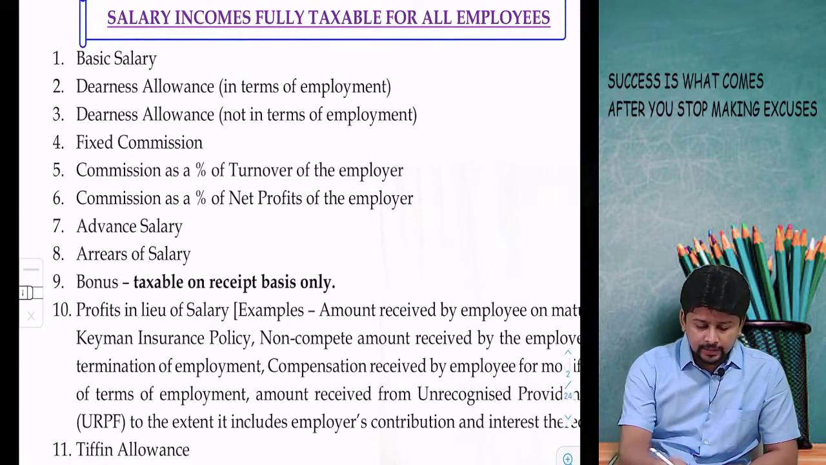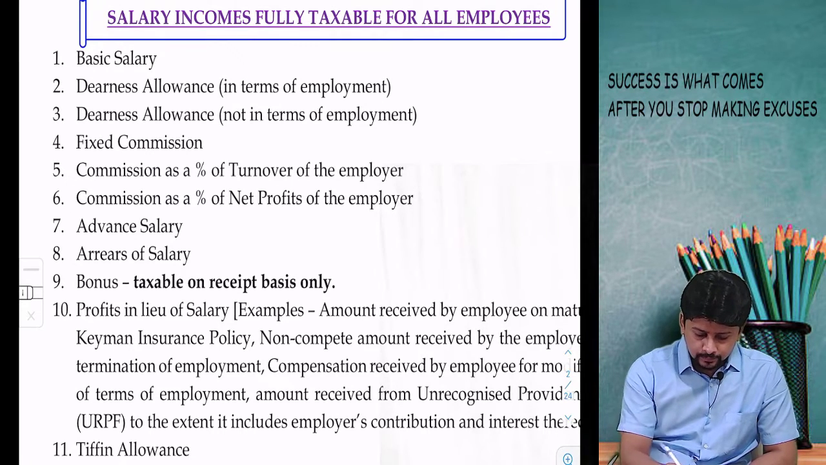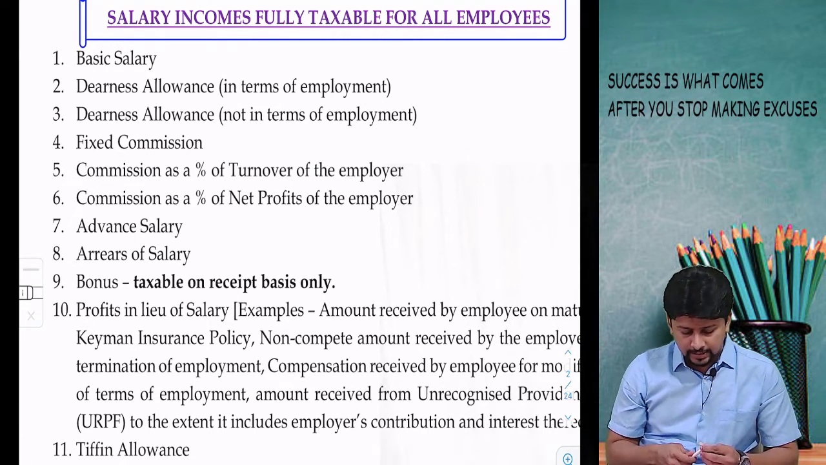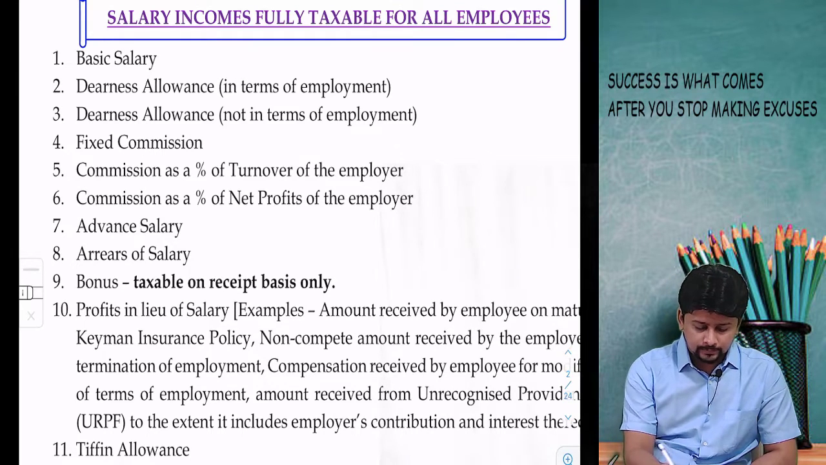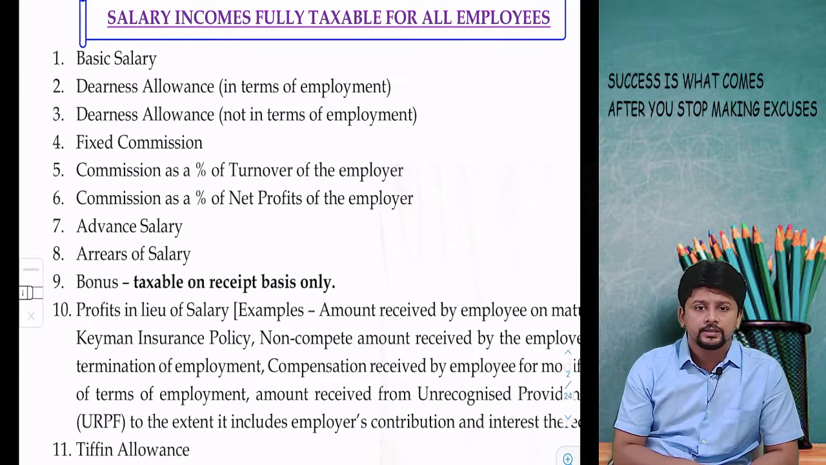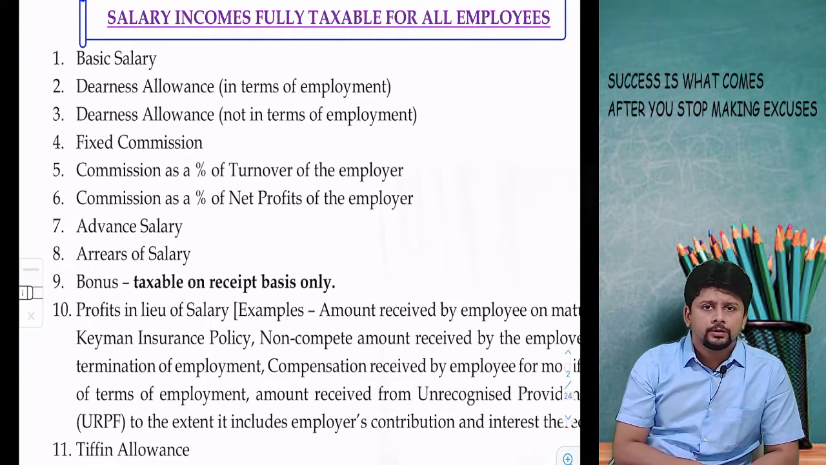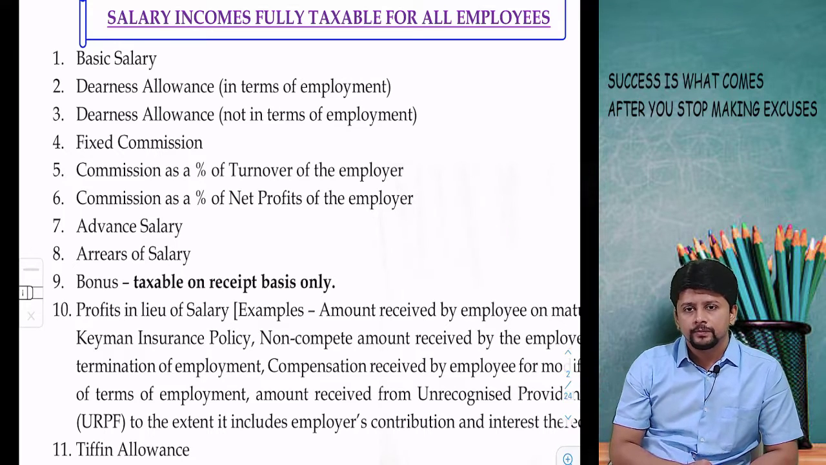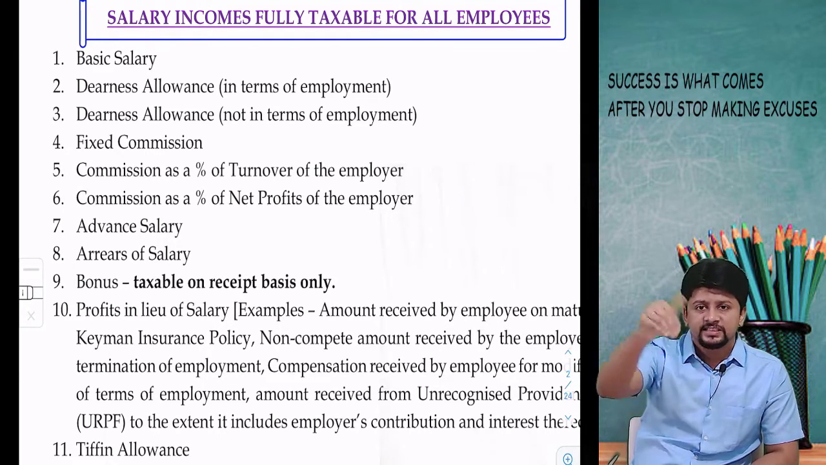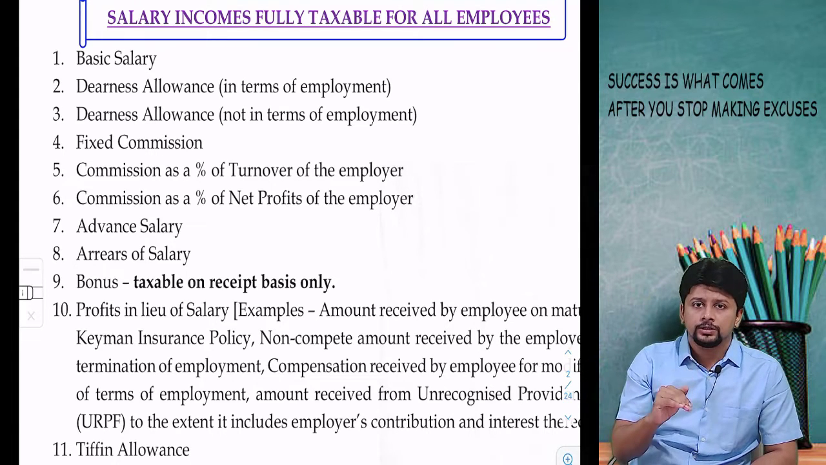Dearness allowance gets divided into 2 parts. DA in terms, DA not in terms. But in terms, not in terms, both these dearness allowances are fully subject to tax. Question will tell you 10,000 per month, 60% is in terms, 40% is not in terms. That means out of 10,000, 6,000 in terms, 4,000 not in terms, but both are taxable.